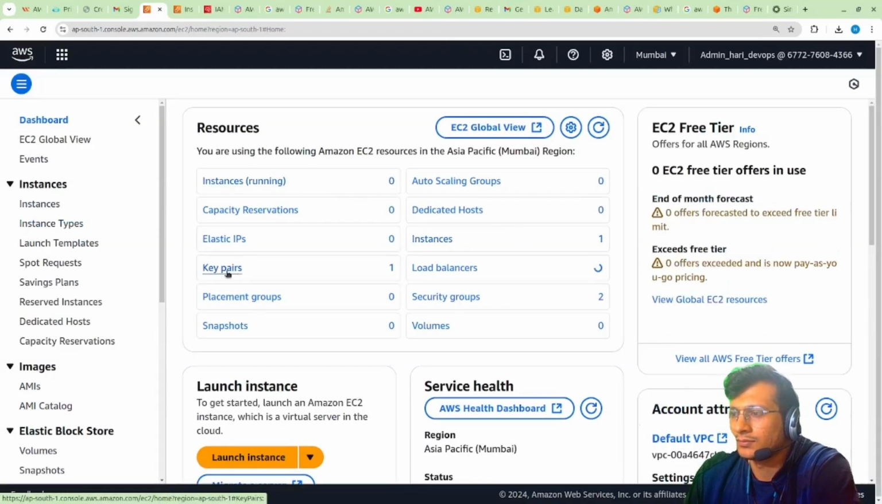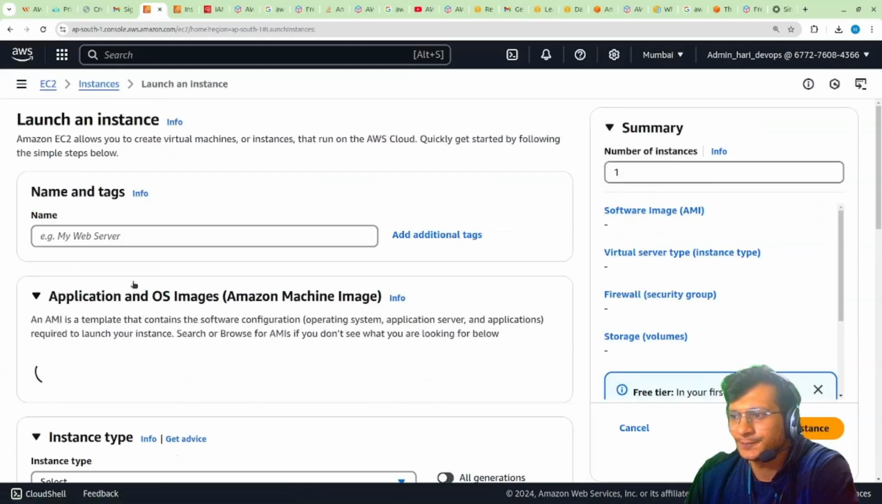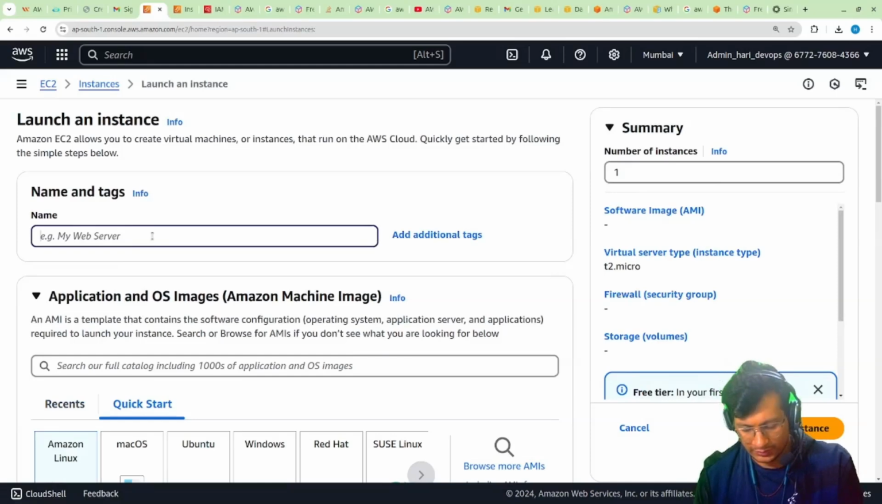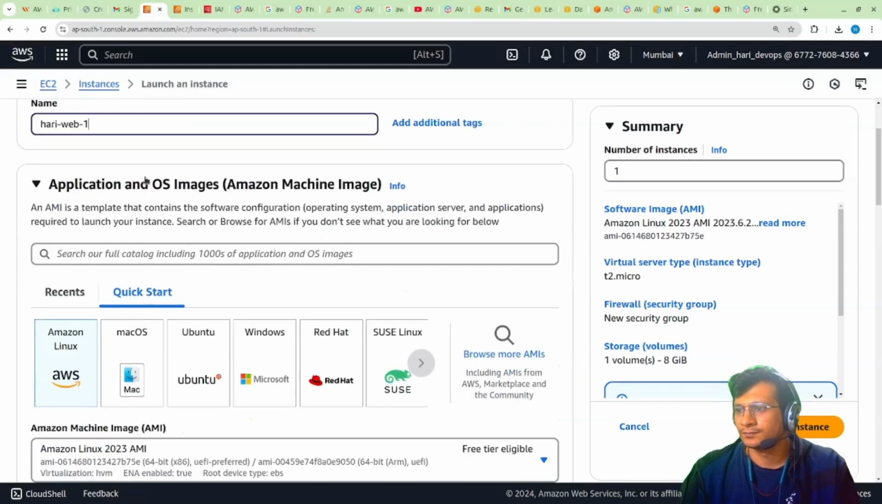Okay, right now there is one key pair I have created. First of all we'll just see. Okay, I'll just quickly go to this launch instance. Okay, suppose I have to create query web 1. Okay, this is my web server.